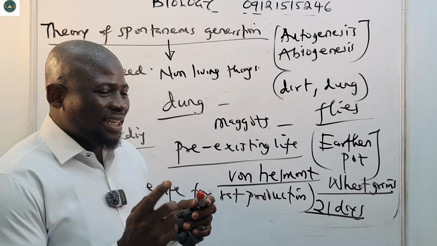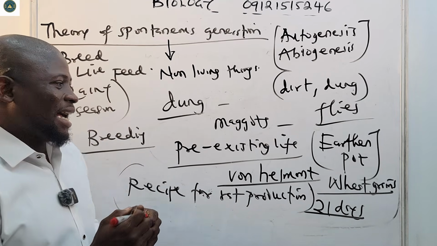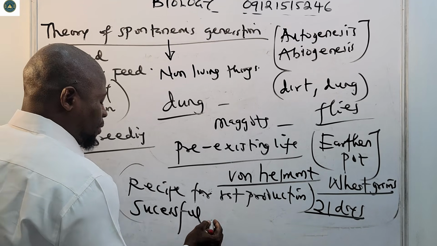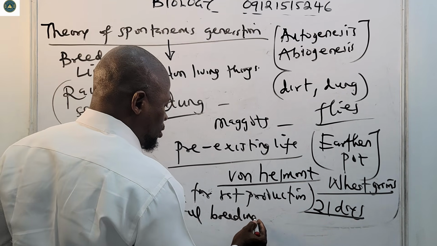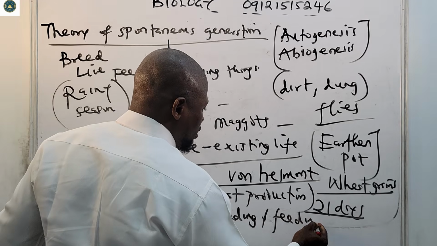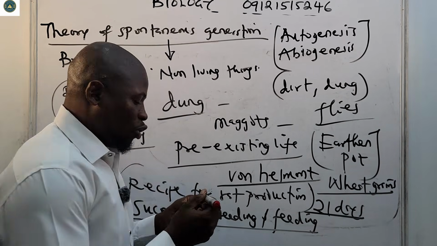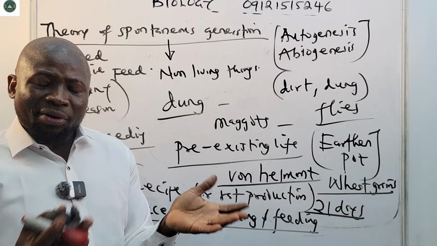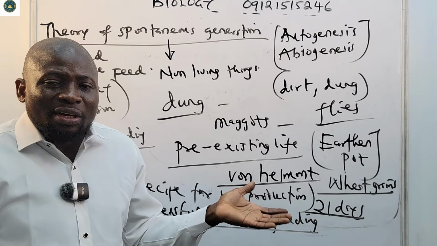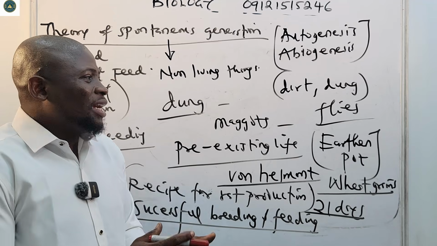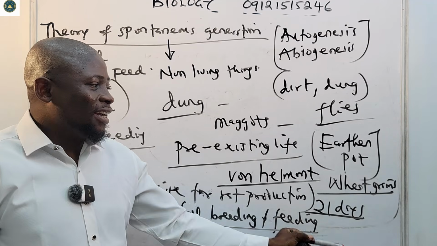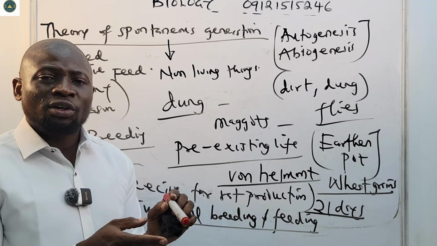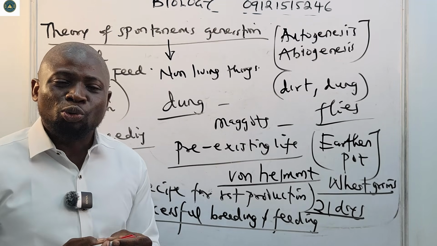Successful breeding and feeding are the two purposes of animal life. Okay, successful. Take notes. Successful breeding and feeding, okay, are the two purposes of animal life. And because they have seen a place where they can feed, they have seen a place where they can breed, then why would they not give birth to their young ones inside? So it does not really happen that it is this recipe that is bringing rats. It is only attracting them to the pot. It is not producing the rats.